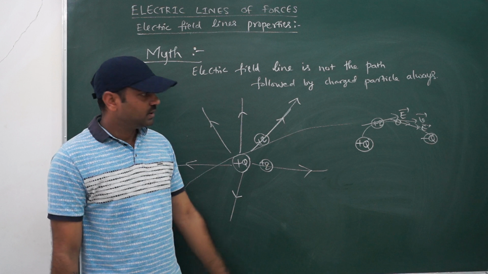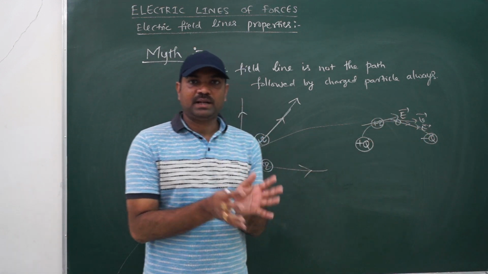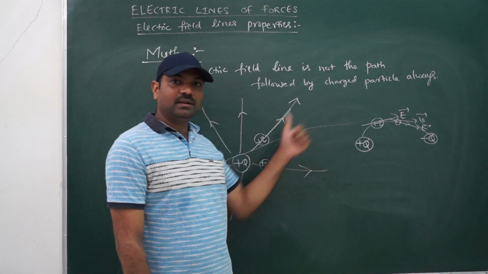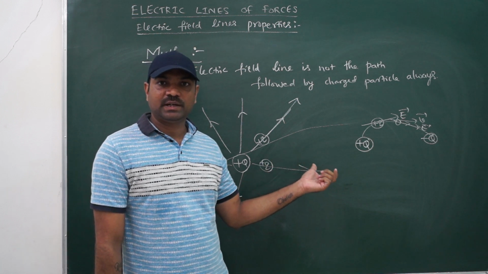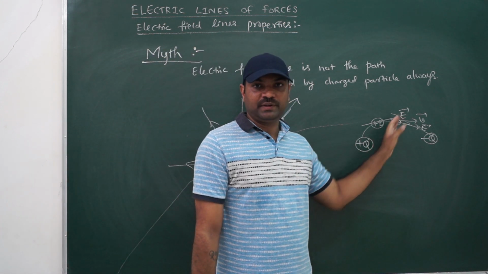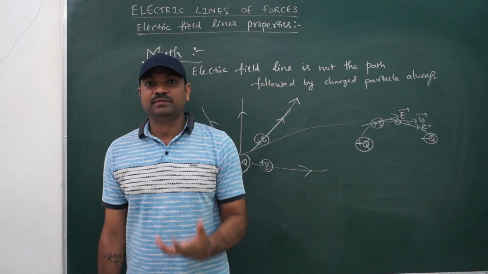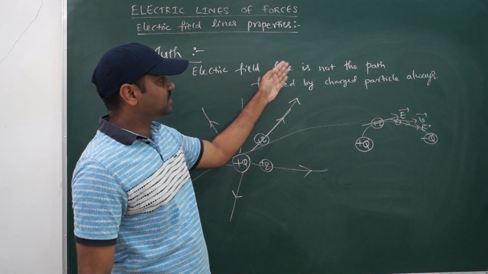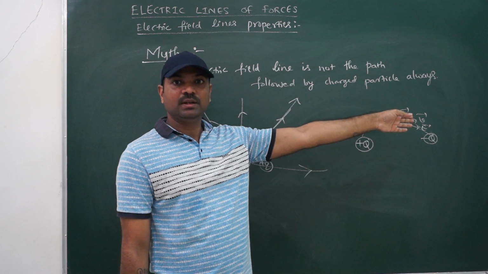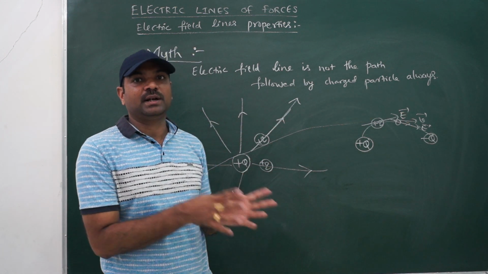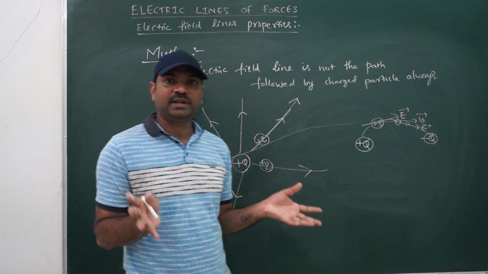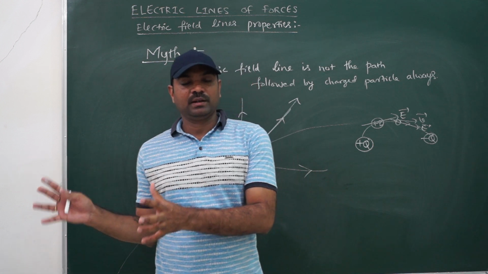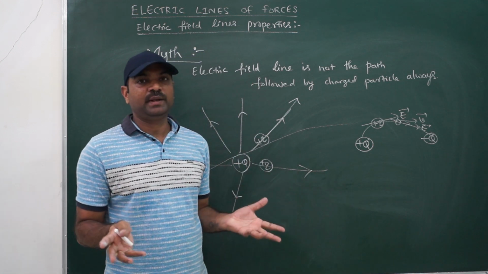So we cannot always take the path followed by the charged particle as the field line. Whenever field lines are straight lines, you can take the path followed by the charged particle as the field line. But whenever field lines are curved, we cannot. So the statement that an electric field line is the path followed by a charged particle is not always correct; it is partially correct and partially wrong. So please don't define the electric field line as the path followed by a charged particle in the field. Maybe, or maybe not.